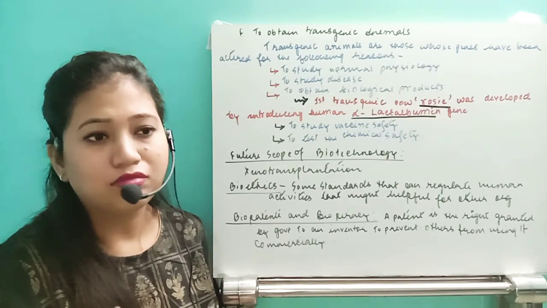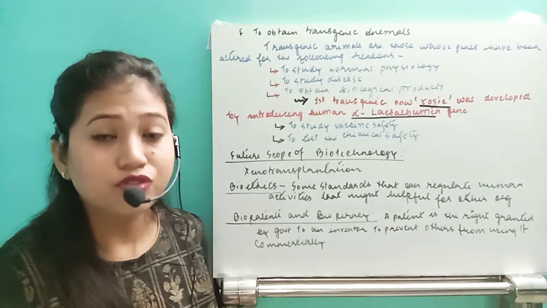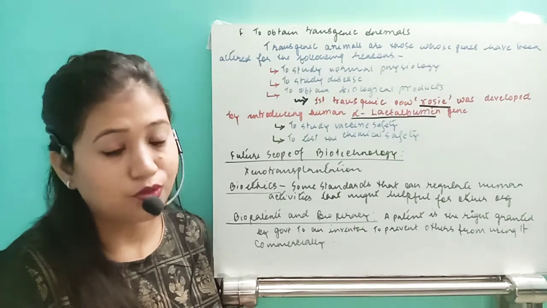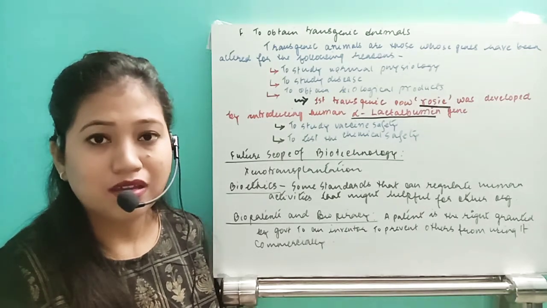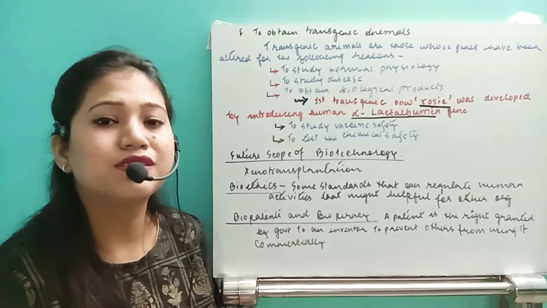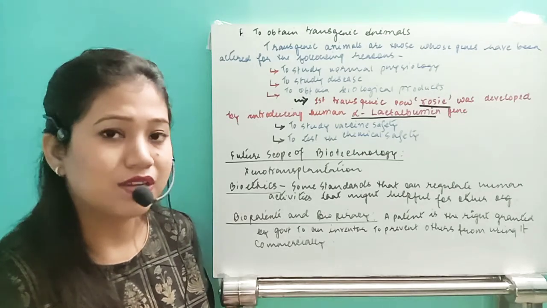But lots of science fiction movies have shown that it has lots of adverse effects too. So to maintain a normal natural balance in the ecosystem, we need to have certain ethics. That is called bioethics.